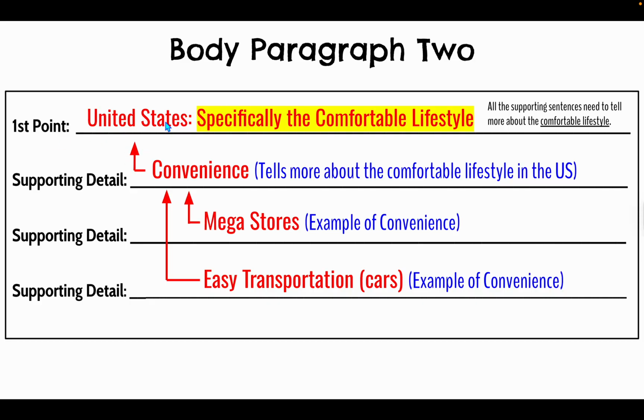Okay, so I said in my topic sentence, the comfortable lifestyle in the United States. So then I wrote a sentence saying the United States is known for convenience. That is specifically an example of why our lifestyle is comfortable. Everything's convenient. And then I broke it down even further and added on to the idea of convenience by saying mega stores make life convenient, and easy transportation like cars and large parking lots make life convenient.